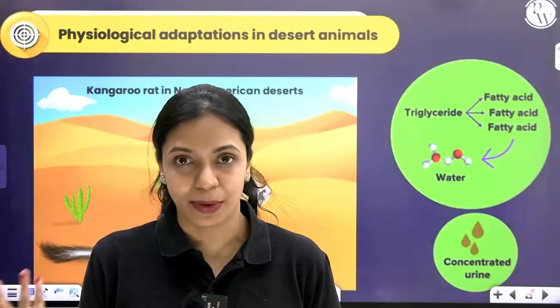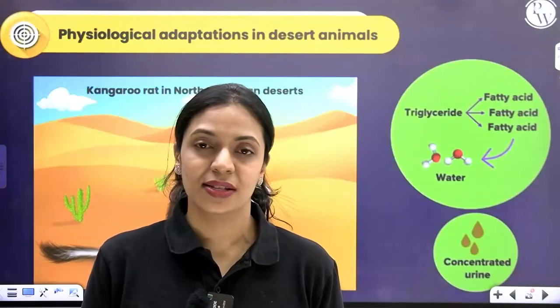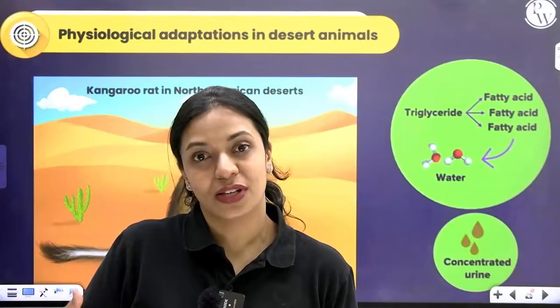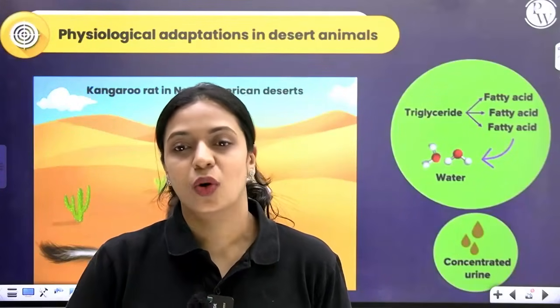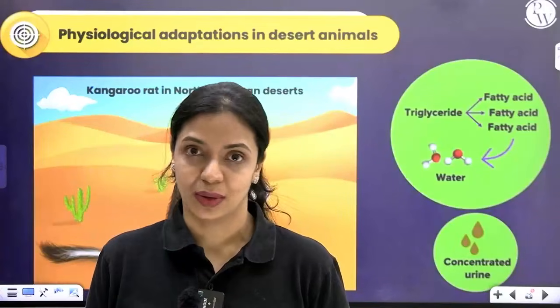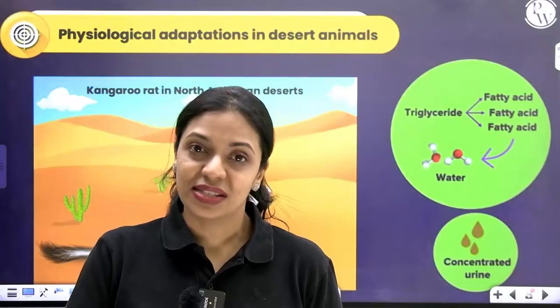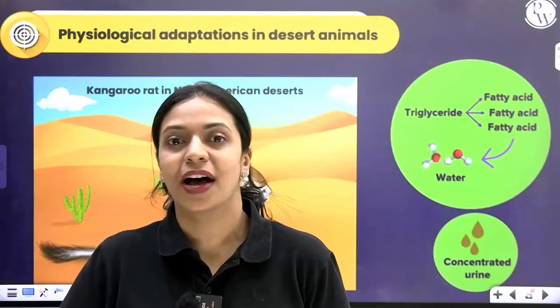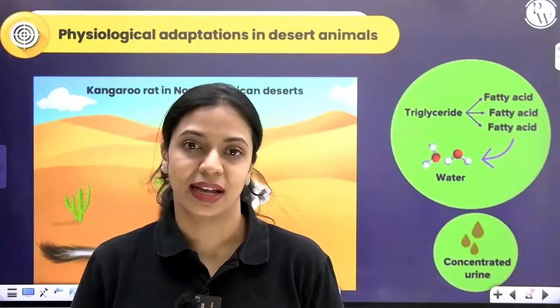We are 70% made of water, right? So if it does not get water to consume, it obtains water because of some metabolic reactions that happen inside our cells. When fats or triglycerides are broken down, water is released as a byproduct. So they oxidize fats, and because of that fat oxidation, whatever water is released, they will utilize that itself.